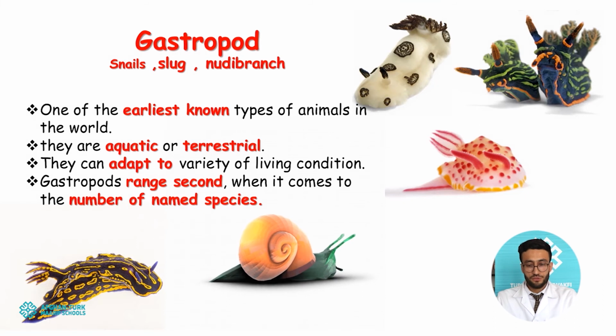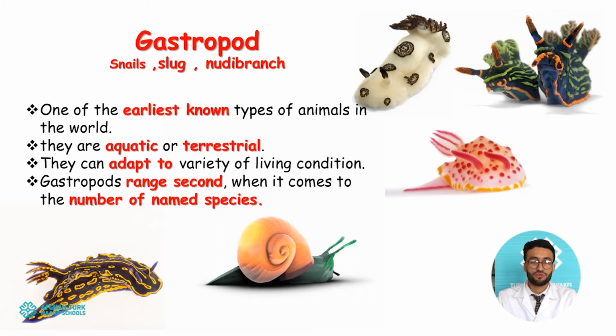Let's talk about the gastropods. At first, we should know the meaning of the word gastropod. Gastropods, whose example animals are snail, slugs, and nudibranch. From their unusual and beautiful structure, you can find that the meaning of gastropod is stomach foot. It means their body is organized in a manner that you can find the foot attached with their stomach.